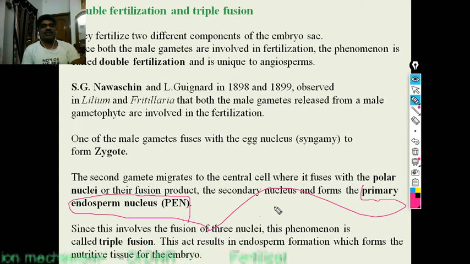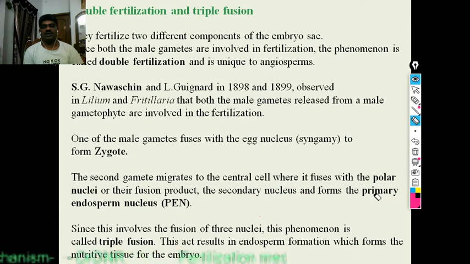It was first identified by Navaschin. By that it forms the PEN, primary endosperm nucleus. It develops and is modified as endosperm, a nutritive tissue which will be useful for the development and maturation of the embryo.